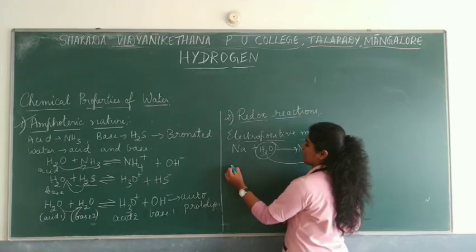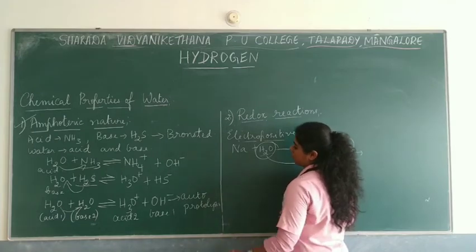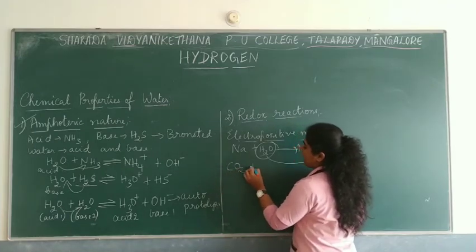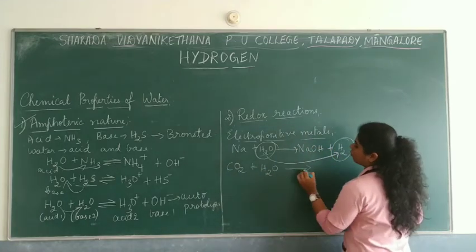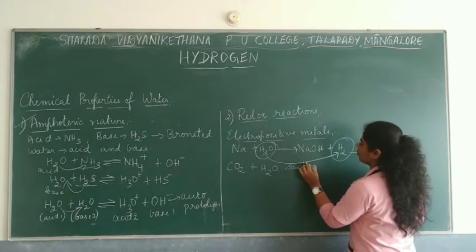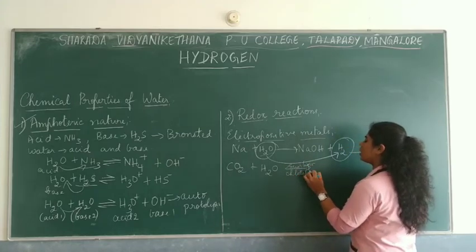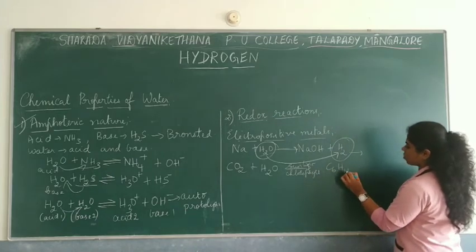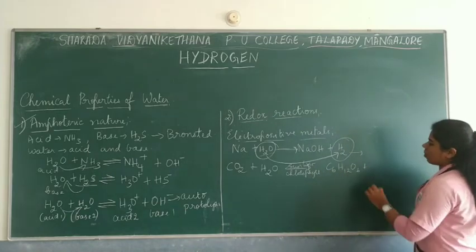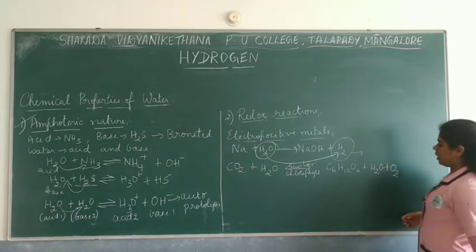Even in a simple reaction which takes place in our daily life, the photosynthesis process, photosynthesis happens in the presence of sunlight and chlorophyll. What does it give out? It forms glucose and some amount of water, and the main constituent is oxygen.